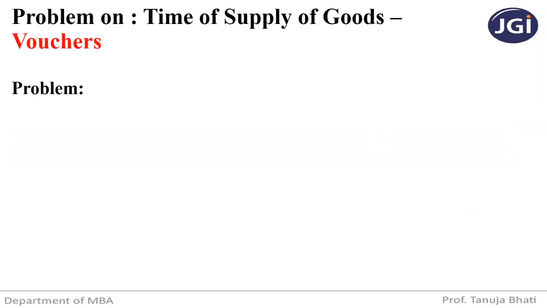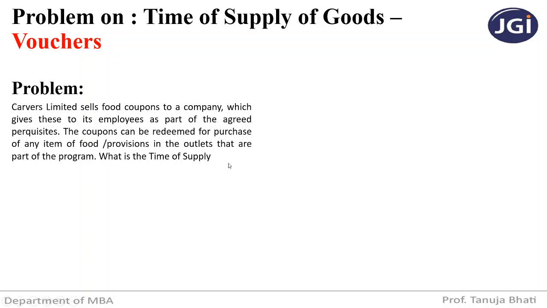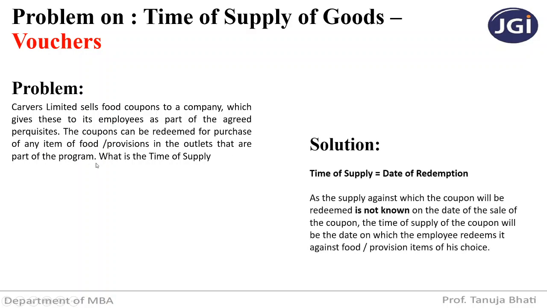Now let us see a problem on it. Carver's Limited sells food coupons to a company which gives these to its employees as a part of agreed perquisites. The coupons can be redeemed for purchase of any item of food provisions in the outlets that are part of the program. What is the time of supply? So let us see the solution. The time of supply is the date of redemption of that particular food coupon.